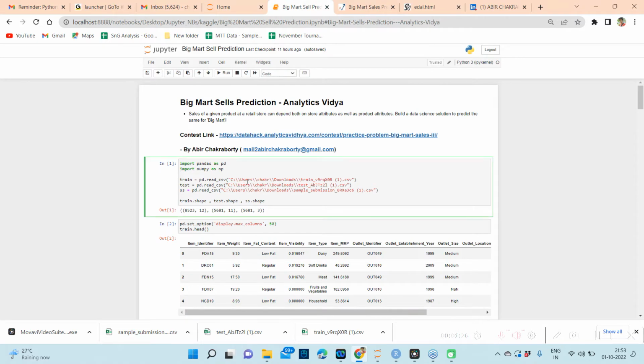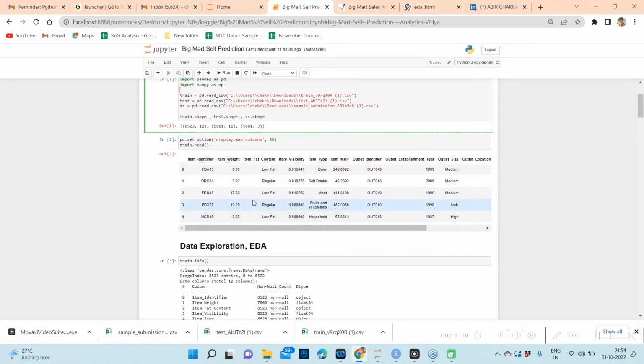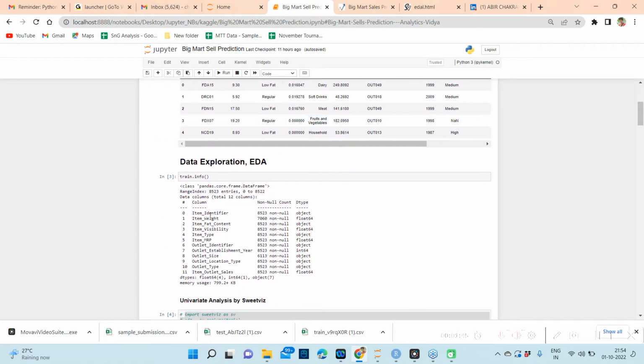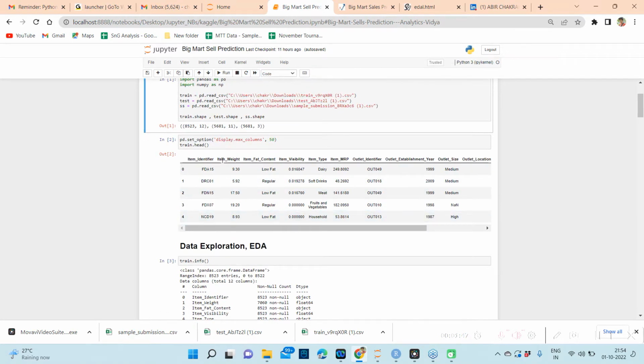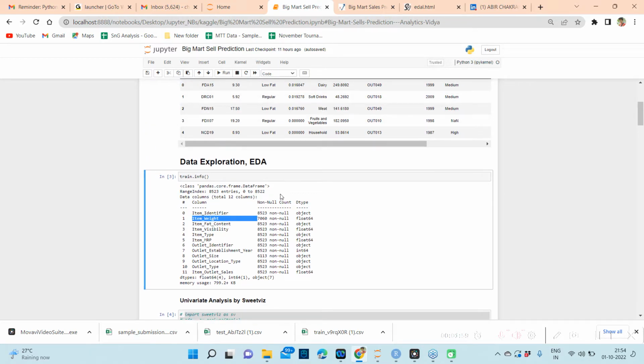First I load the data and I can see that there are 8,500 observations in the training set and around 5,600 in the test set. So this is probably small to medium size data, and I will first check all the columns and their data types. I just write train.head, then train.info, and I can see there are two columns where null values are present: one is outlet size and one is item weight. Probably we have to look into it.